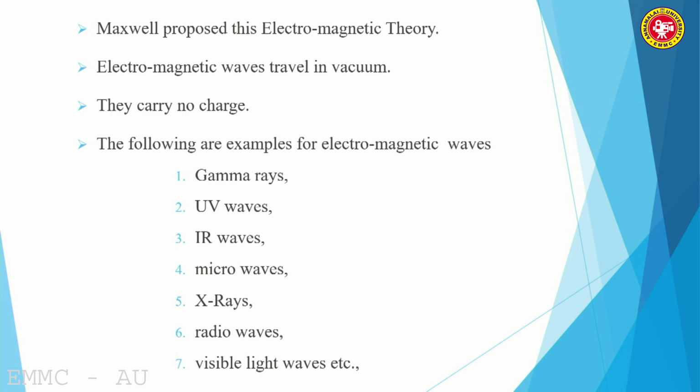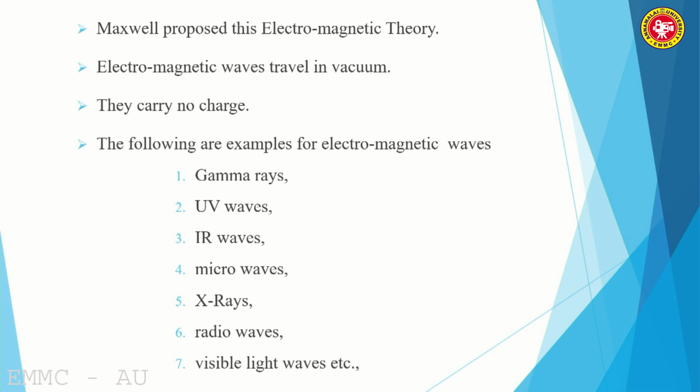You know the velocity c? Capital C is equal to velocity of light. What is the velocity of light? You all know well. Yes, you are correct. 3 into 10 to the power of plus 8, not minus 8. 3 into 10 to the power of 8 meter per second. That is the velocity of light.